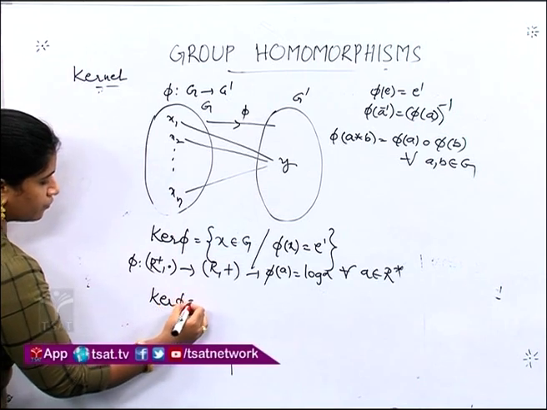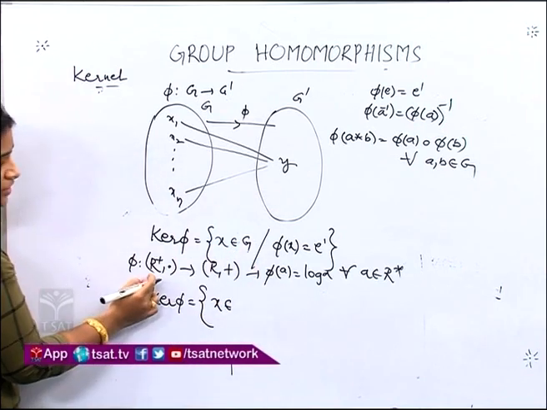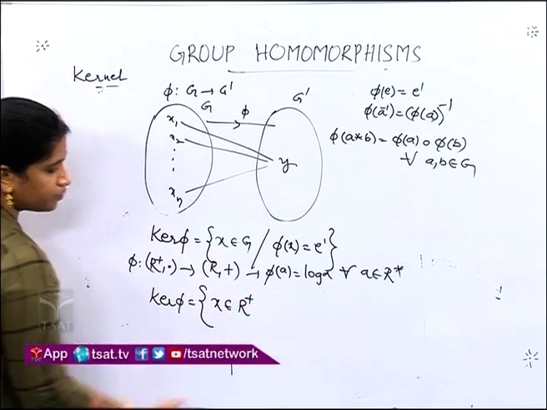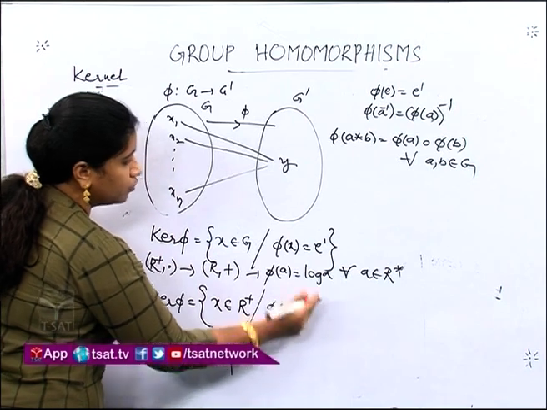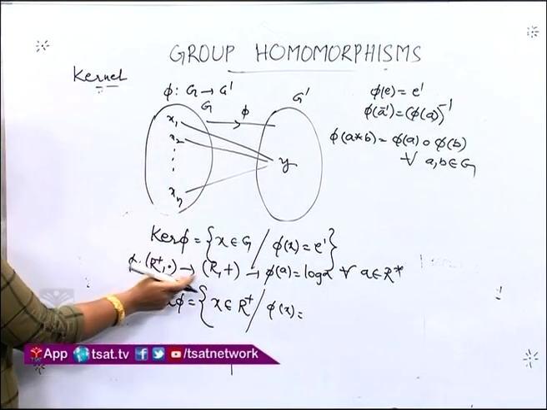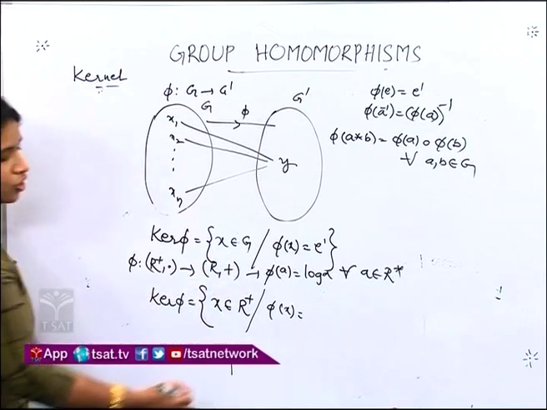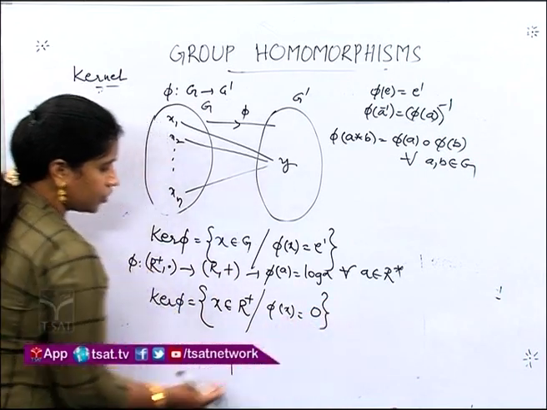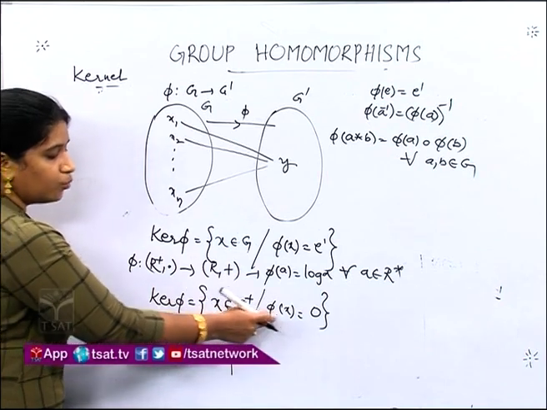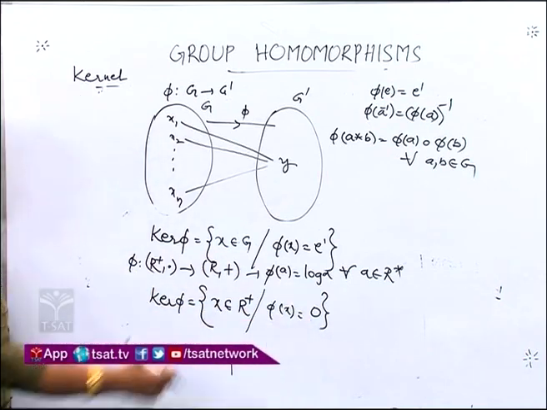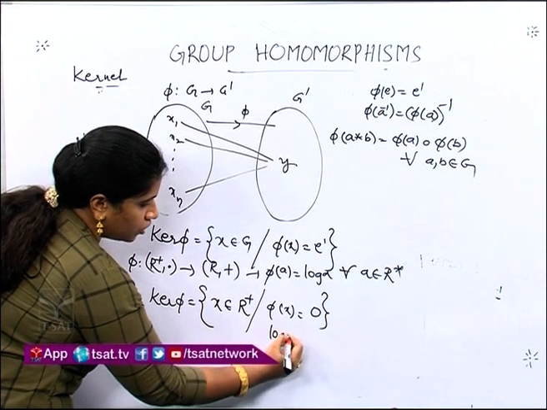The kernel of this homomorphism will constitute the set of all elements in G, here the set R plus, where phi of x is mapping to the identity element in G prime. What is the identity element in G prime? Under the operation addition, the identity element is always 0. So ker phi consists of all the elements in R plus which are mapping to 0 in R. Phi of x is log x.